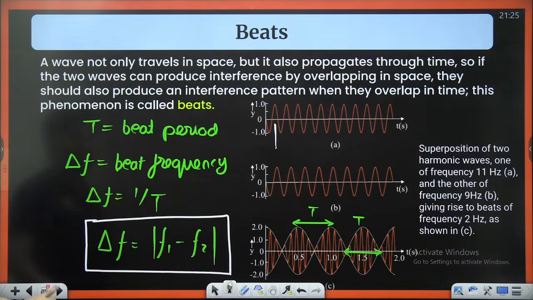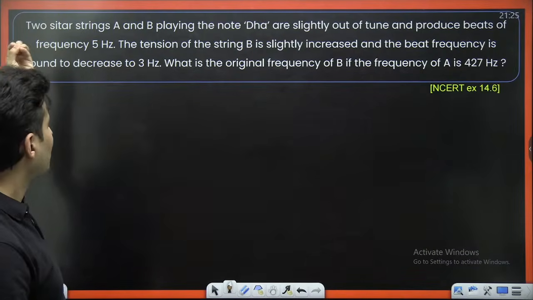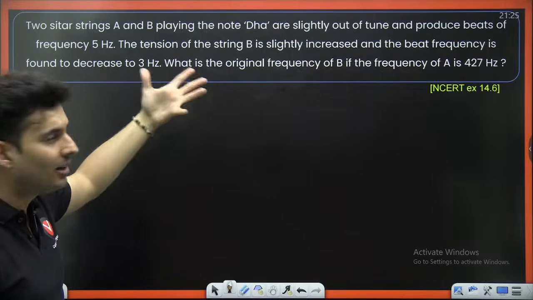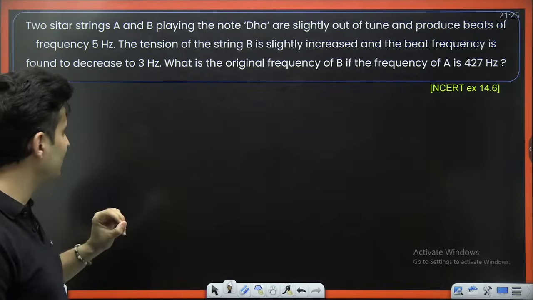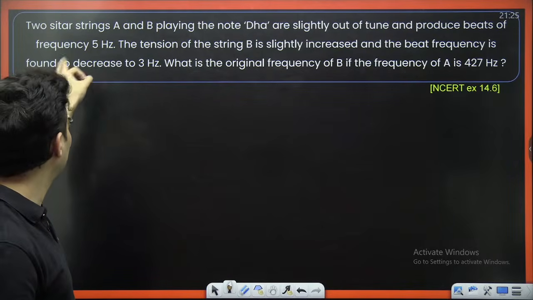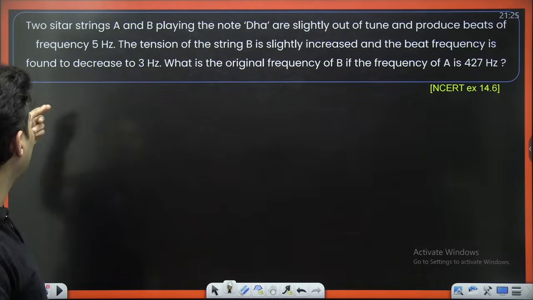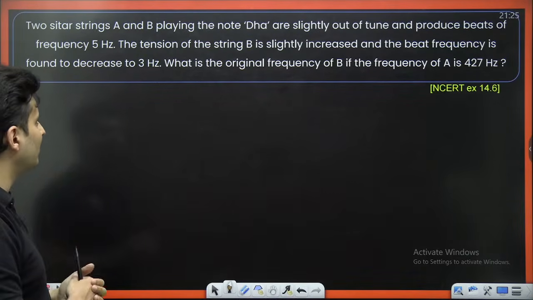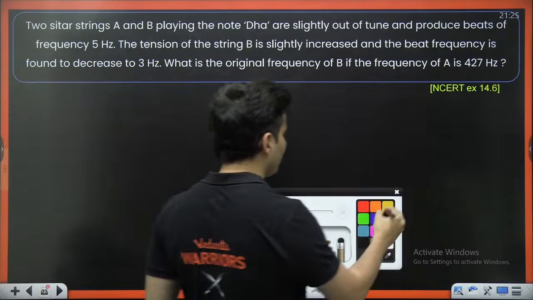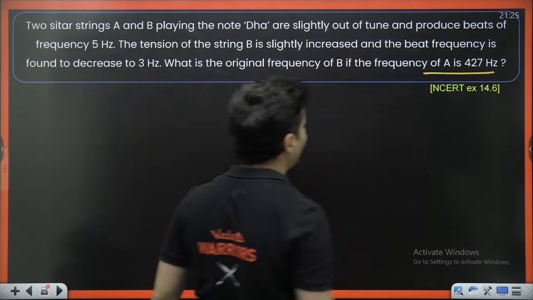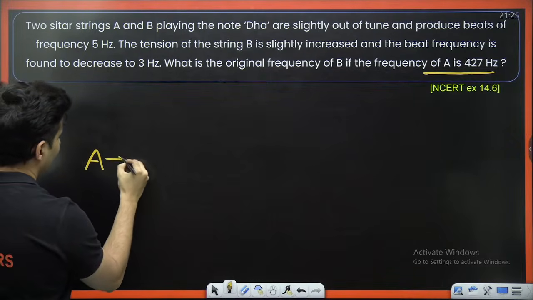Let's solve some questions then. Two sitar strings, A and B, playing the note dha, are slightly out of tune and produce a beat frequency of 5 Hz. Tension in the B string is slightly increased. The beat frequency is found to decrease by 3 Hz. What is the original frequency of B if A had a frequency of 427 Hz?